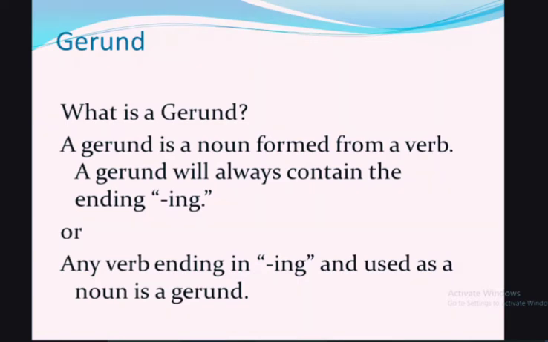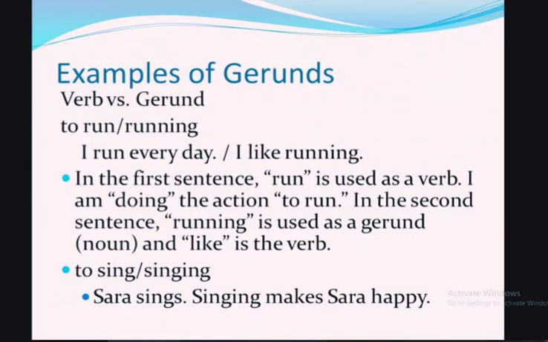One more example is, "I like swimming." So I is the subject, like is the verb, and swimming is a gerund because it has the first form of the verb plus -ing, the progressive form, and here in this sentence it acts as a noun. From these examples, now we will discuss gerunds in detail: verb versus gerund, and how we can differentiate between a gerund and a verb.